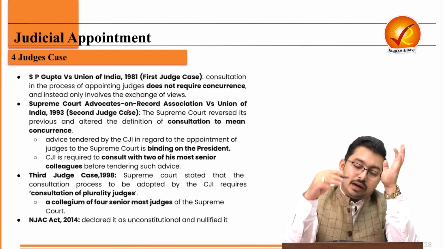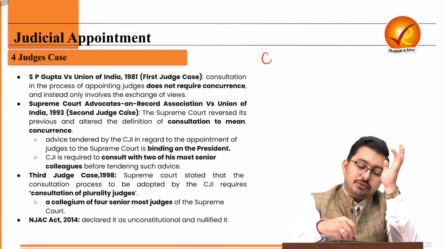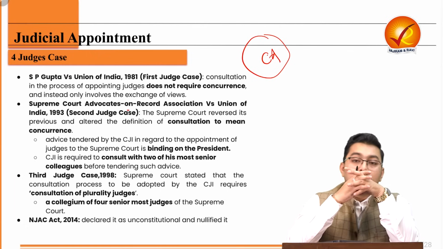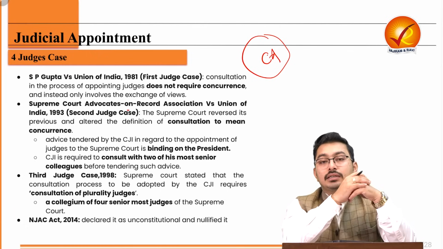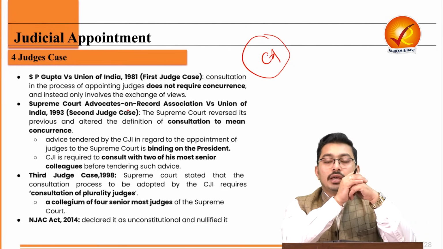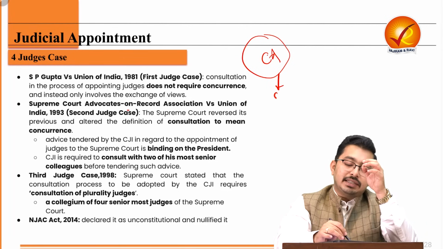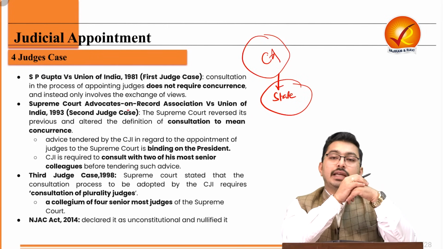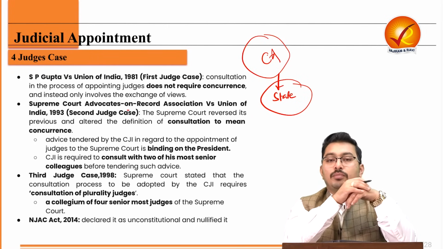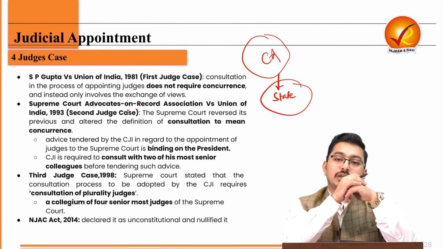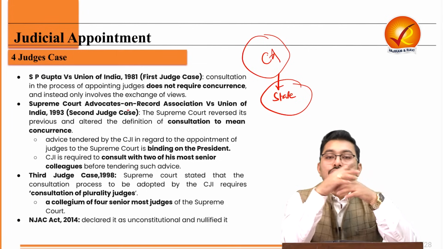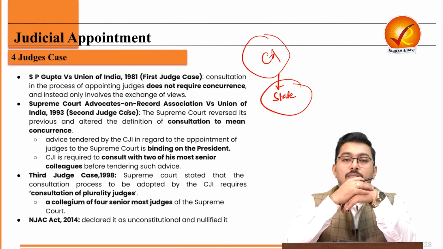And then what happened, with a constitutional amendment through Article 368 of the Indian Constitution, and with the concurrence of the states, because the amendment was in federal principles, the NJAC, or the National Judicial Appointment Commission Act, was brought. Now this act created a body called NJAC, which will then determine the appointment of judges.